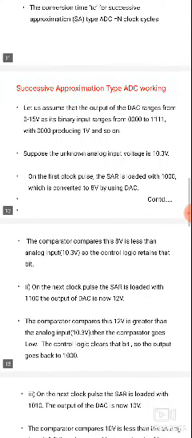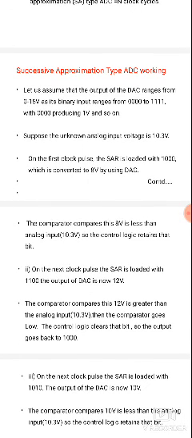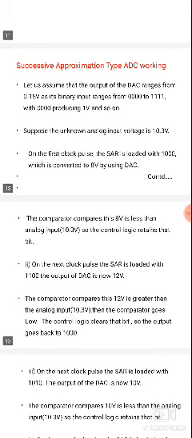The analog input voltage is nothing but the digital to analog converter output, 10.3 volts. On the first clock pulse, the SAR, the successive approximation register, is loaded with 1000.